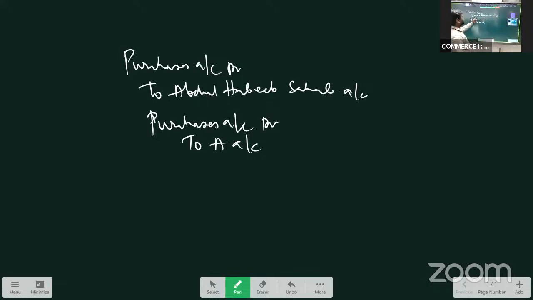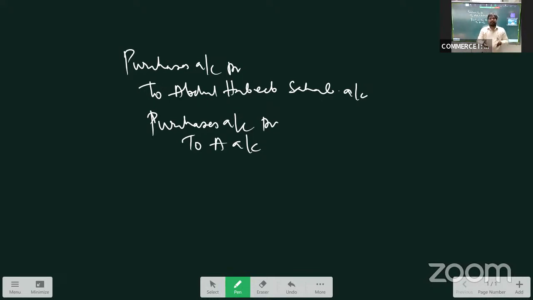As we purchase goods from Abdul Habib Saab, we record the entry as purchases account debit to Abdul Habib Saab. When we purchase the goods from A, we record purchases account debit to A account. If we purchase from B, we'll be writing the same entry, instead of A we'll be writing the name of B. As the work is repetitive in nature, a person doing the same thing again and again gets bored.